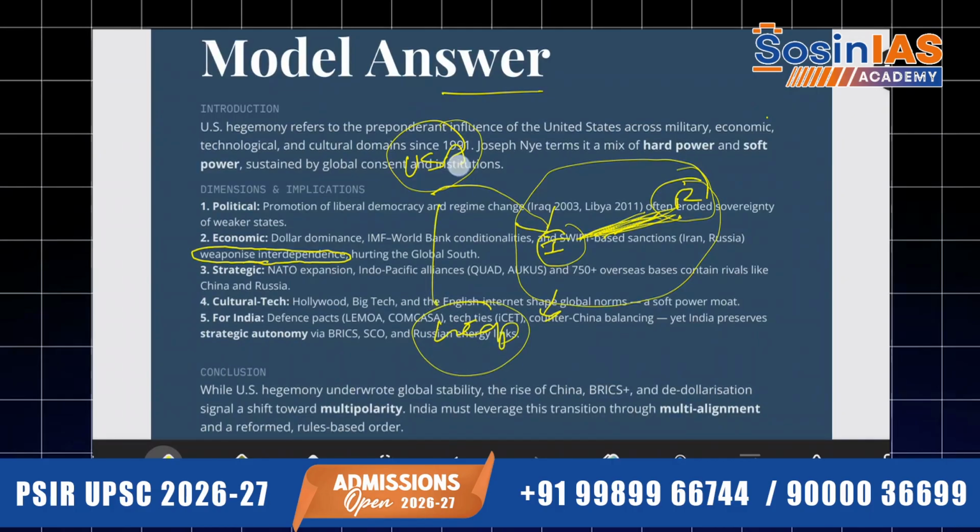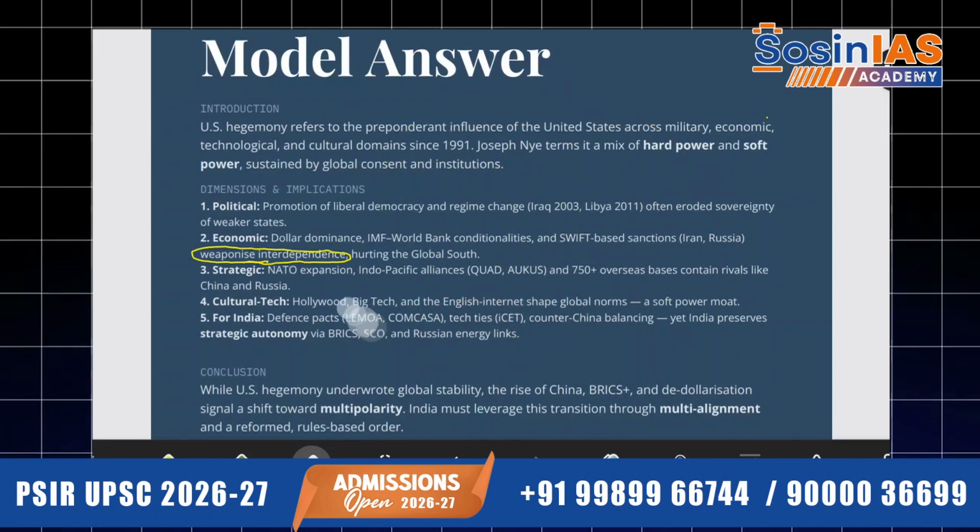You have some problem with Russia, you don't buy, you do sanctions. Okay, you have NATO, you have other organizations that can do it, but you are forcing us just because we are dependent on that country. So you can understand how the US is playing games here, weaponizing the interdependence. Which is nothing but hurting the Global South, which is a bunch of weaker and developing nations, which require a lot of dependence, a lot of bilateral relations with developed nations.